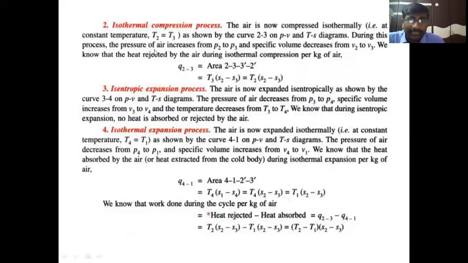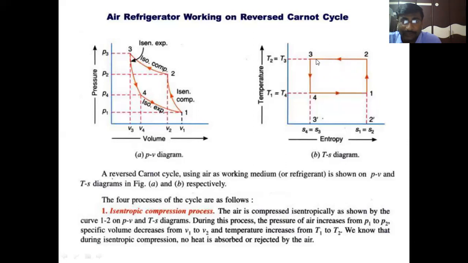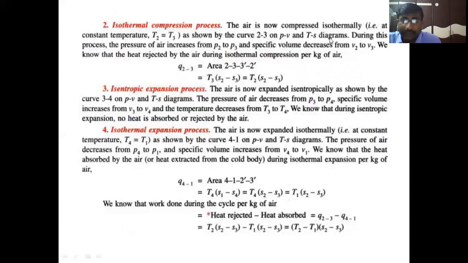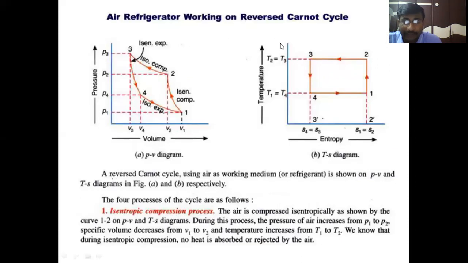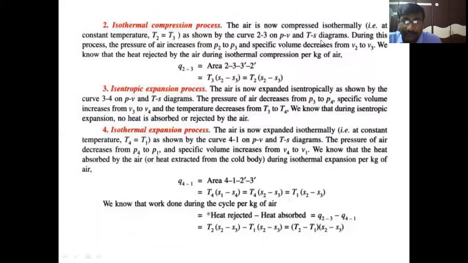The second process is the isothermal compression process. The air is now compressed isothermally at constant temperature, T2 equal to T3, as shown by the curve 2 to 3 on the PV and TS diagrams. During this process, the pressure of air increases from P2 to P3 and temperature remains constant.